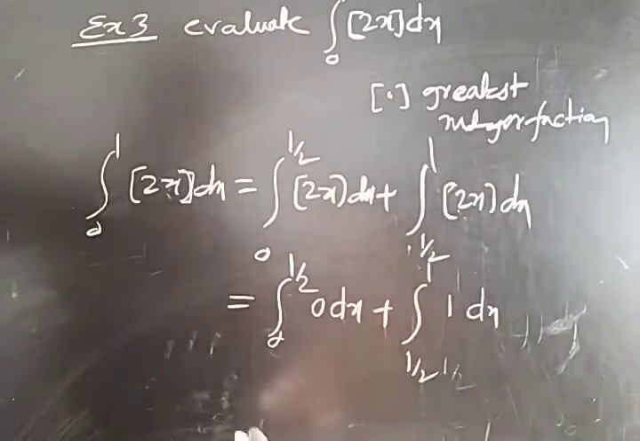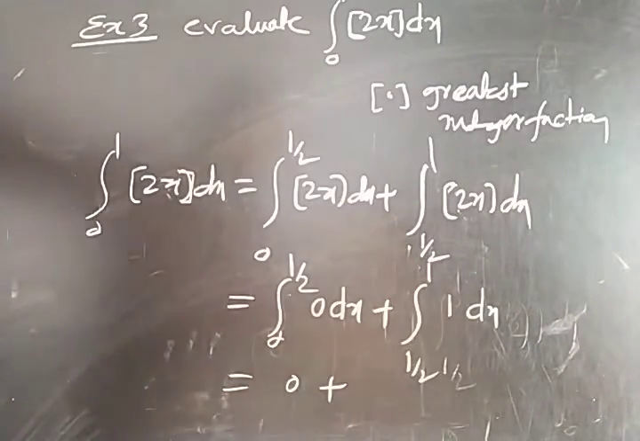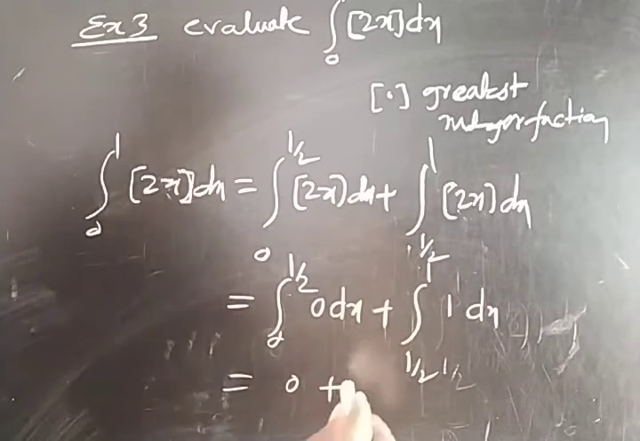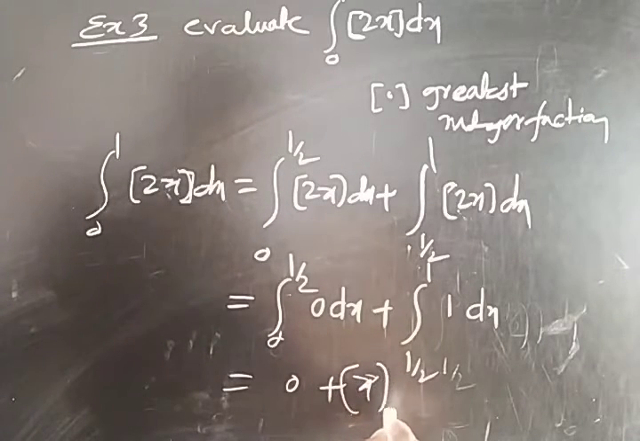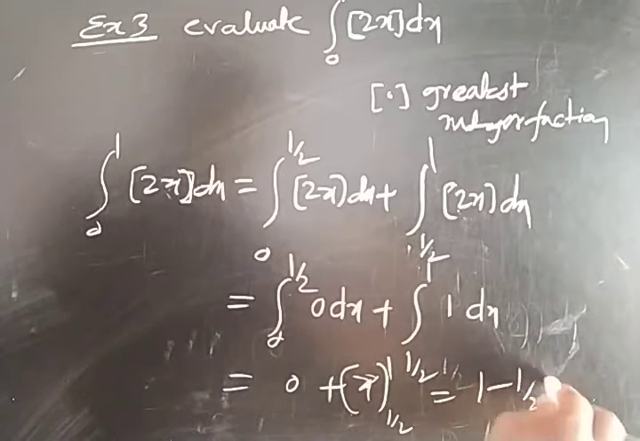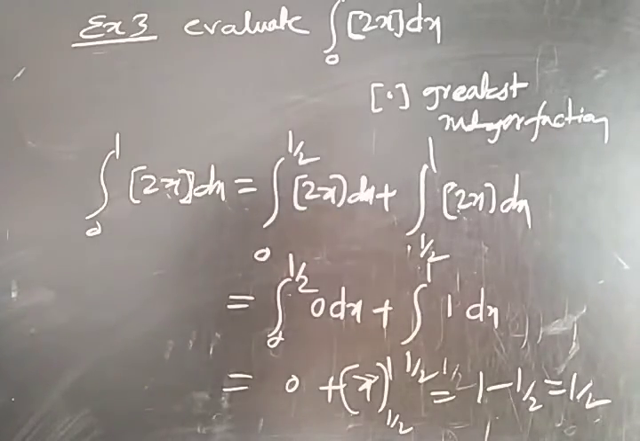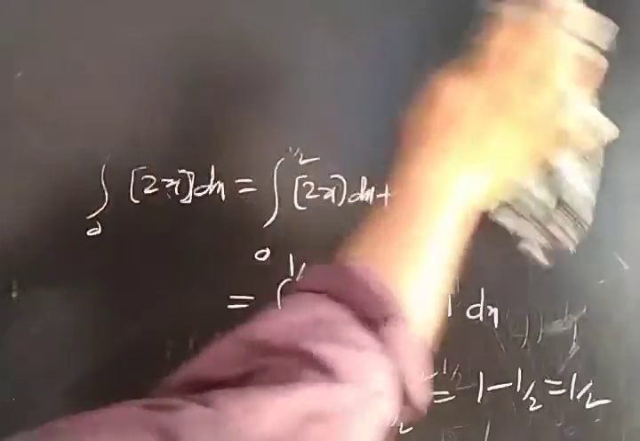So this first part is automatically 0, and what is the integration of this x? The limits are 1 by 2 to 1. By substituting, 1 minus 1 by 2, that is half. 1 by 2 is the answer for this example 3. Okay. Now example 4.